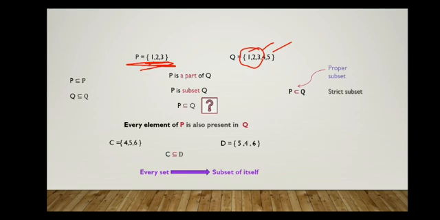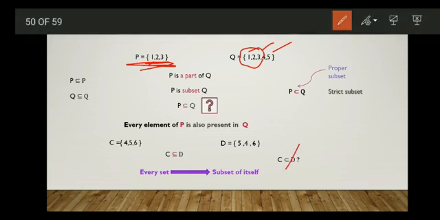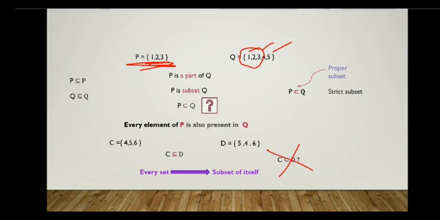Now see here, is C a proper subset of D? To be a proper subset, D should have at least one element other than the elements of C. Here D does not have any element other than the elements of C. So C is not a proper subset of D.